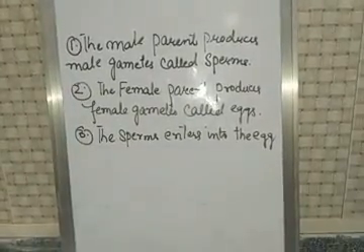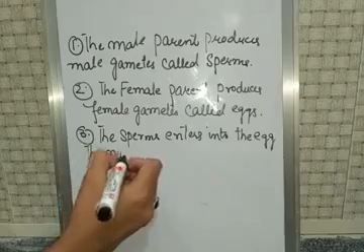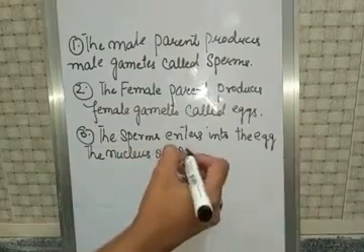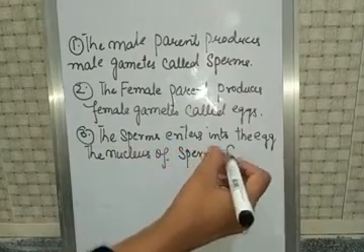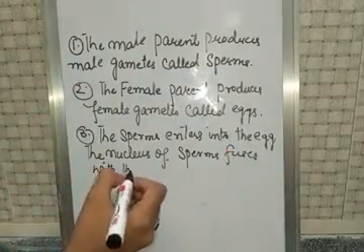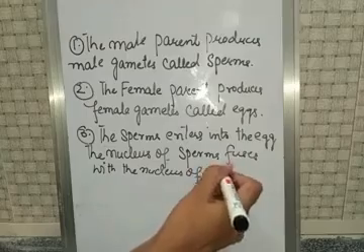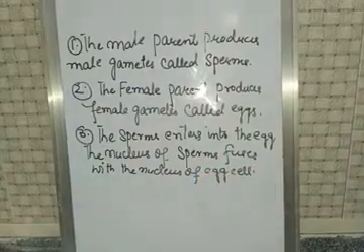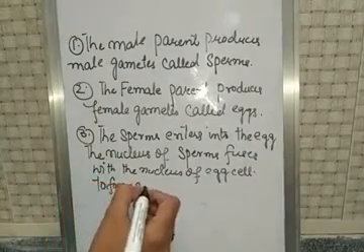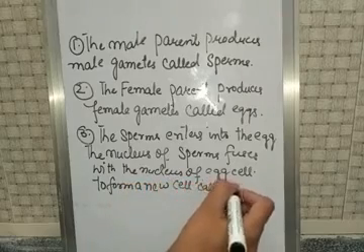Okay, enter into the eggs, and the nucleus of sperm fuses with the nucleus of the egg cell to form a zygote, or you can say to form a new cell called zygote.